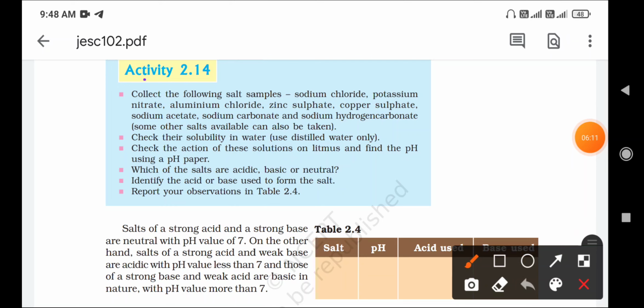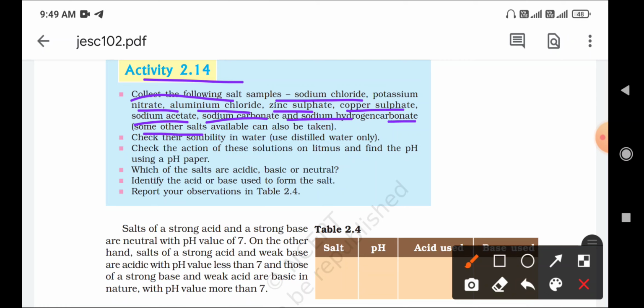Activity 2.14. Collect the following salt samples: sodium chloride, potassium nitrate, aluminum chloride, zinc sulfate, copper sulfate, sodium acetate, sodium carbonate and sodium hydrogen carbonate. Some other salts available can also be taken. Check their solubility in water. Use distilled water only. Check the action of these solutions on litmus and find out the pH using the paper. Which of the salts are acidic, basic or neutral? Identify the acid or base used to form the salt.